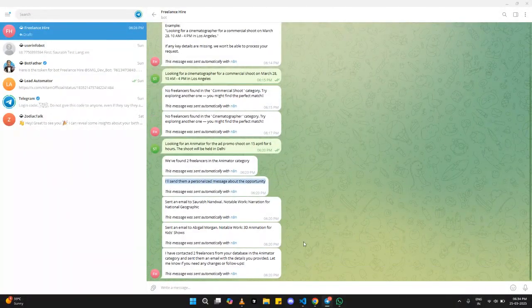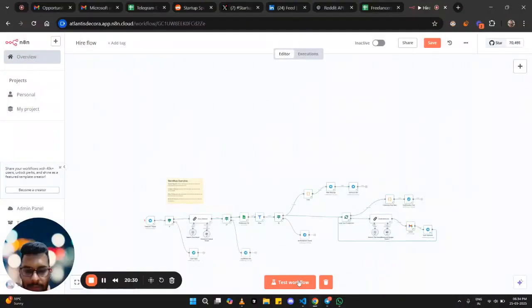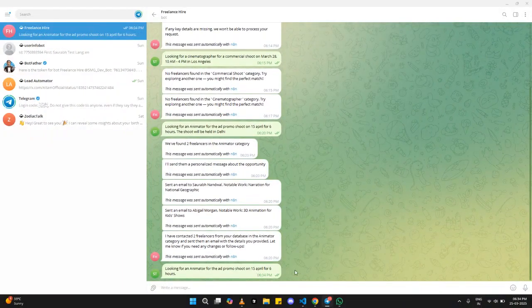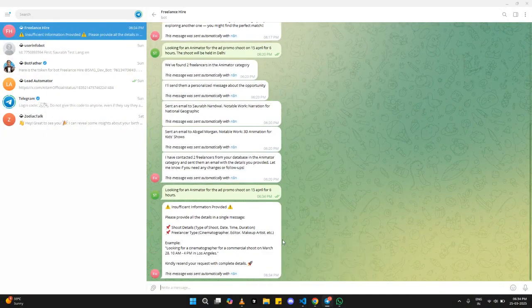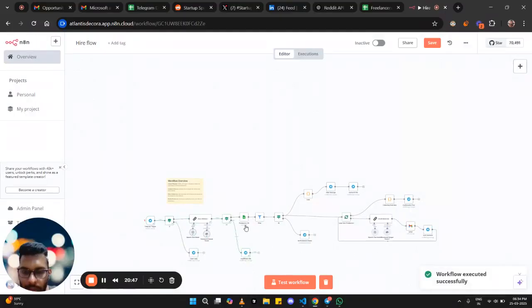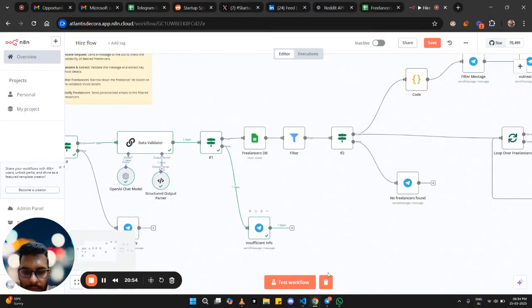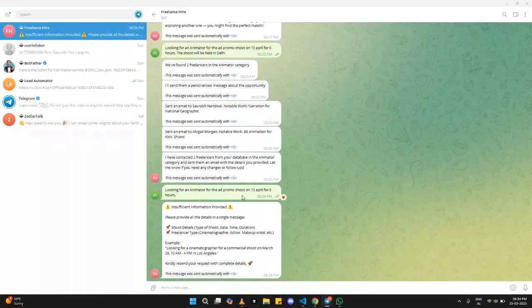So now let's look at some of the edge cases. Now I will test my workflow. Okay, looking for, let's remove the location. Insufficient information provided. So the automation stopped after the validator node because the information was insufficient. And why was it insufficient? Because the location was missing. So that's what it told.